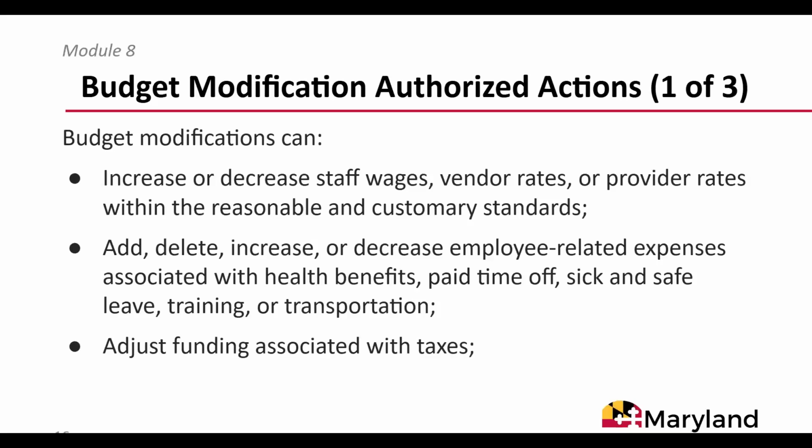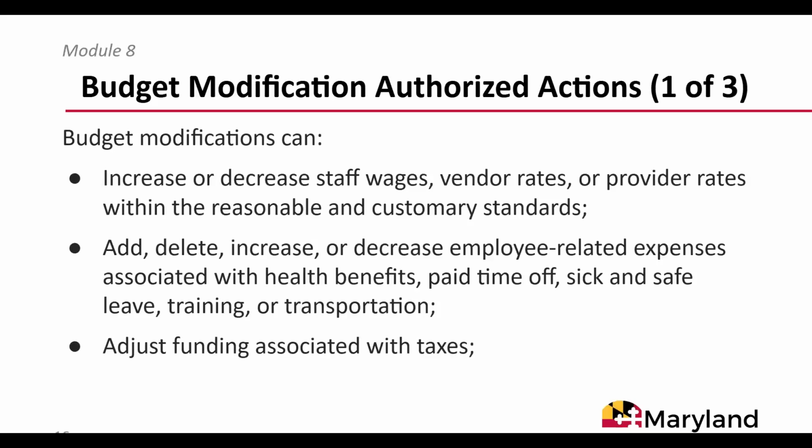This slide shows some examples of when a budget modification would be completed. Budget modifications can serve to increase or decrease staff wages, vendor rates, or provider rates within the reasonable and customary standards. Add, delete, increase, or decrease employer-related expenses associated with health benefits. Adjustment to funding associated with taxes.